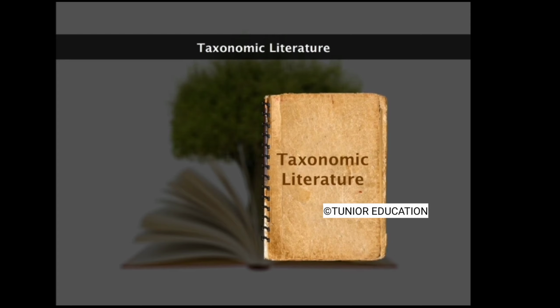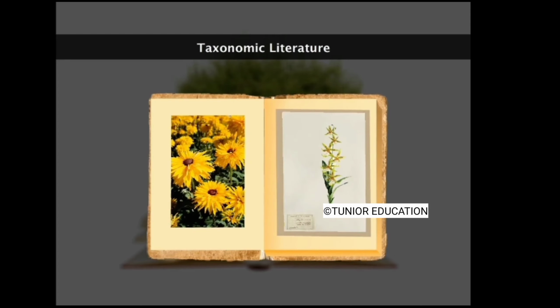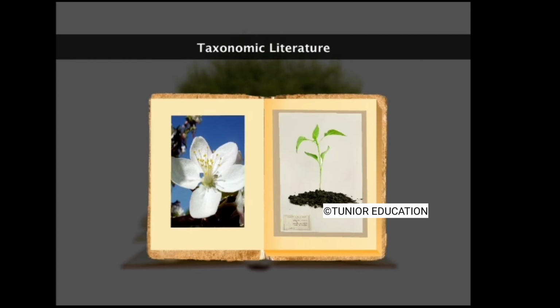Various forms of literature incorporating description, illustrations, and identification keys are useful for proper identification of unknown plants. The major forms of literature helpful in identification of species are described below.